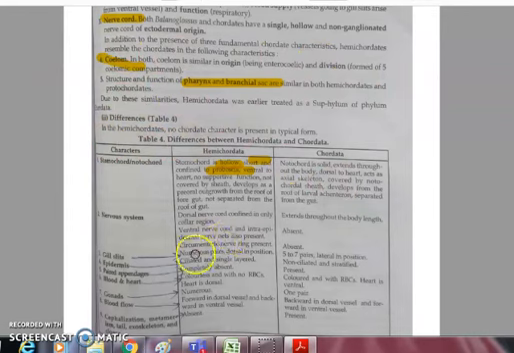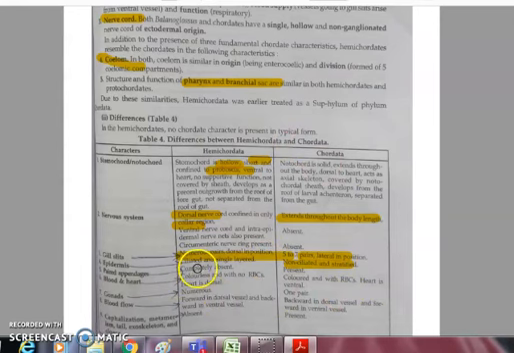Second point is nervous system. The nerve cord is dorsal in Hemichordates, but it is confined only to the collar region, and in chordates it extends throughout the body. Gill slits are numerous and dorsal in position in Hemichordates; in chordates only 5 to 7 pairs, lateral in position. Epidermis is ciliated and single layered in Hemichordates. Epidermis is non-ciliated and stratified, meaning multi-layered, in chordates.